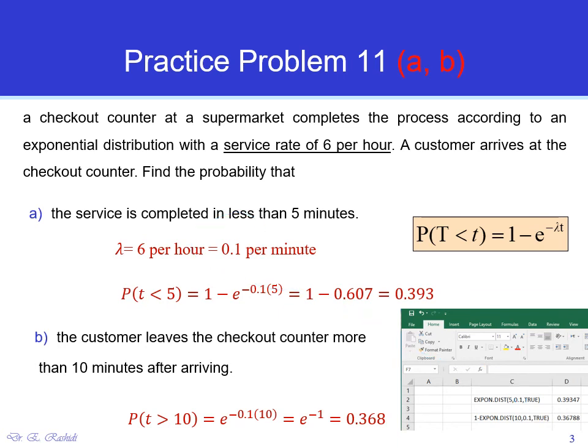And the last parameter is whether you are finding the cumulative or not, which we are really looking for cumulative here, both here and here. So it has to be TRUE. For part B, to find the probability that t is greater than something, that's why here we use 1 minus the probability. So that would be 0.368.